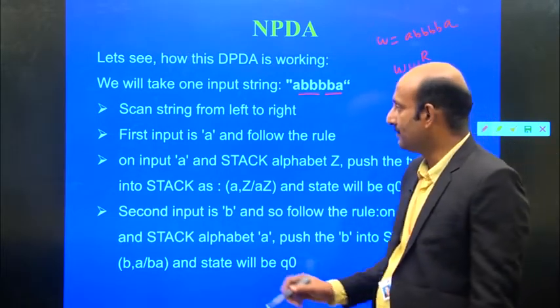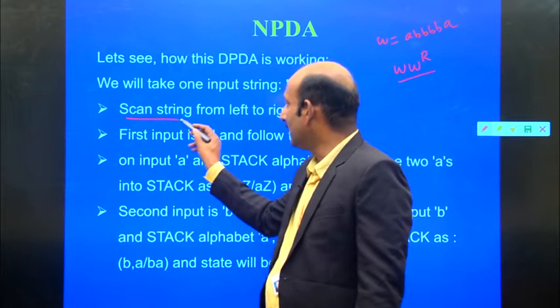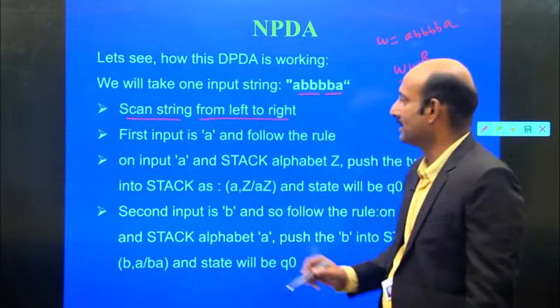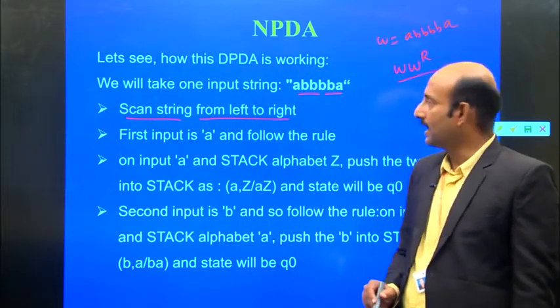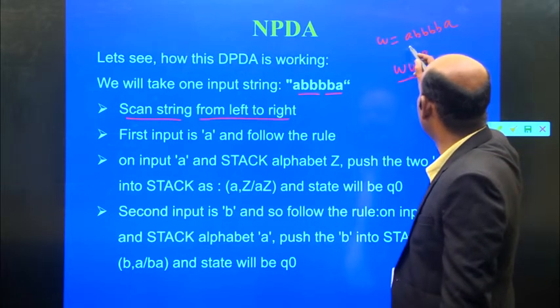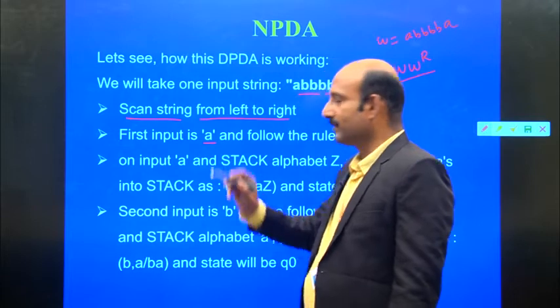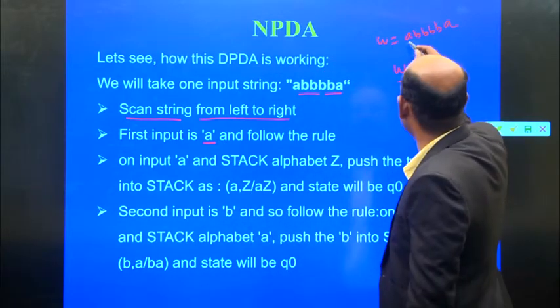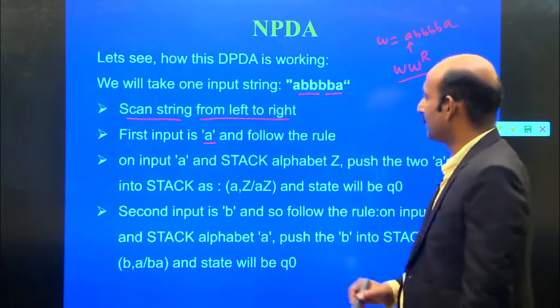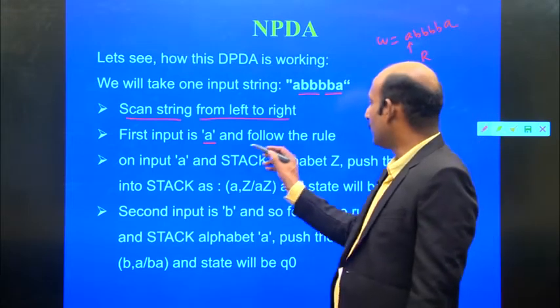In this case, first we have to scan the input string from left to right. The first input is A, and we follow the rule.